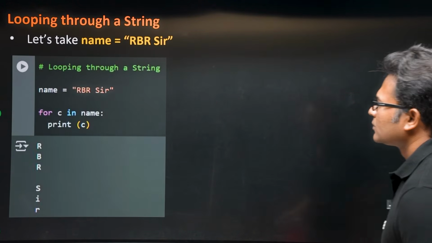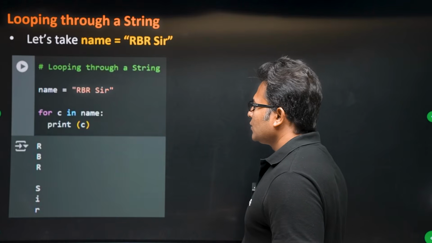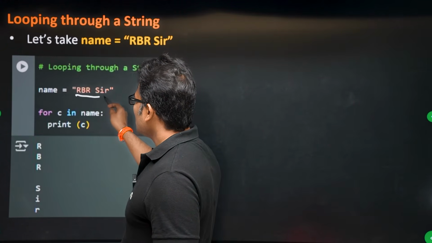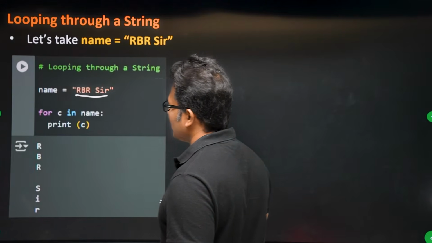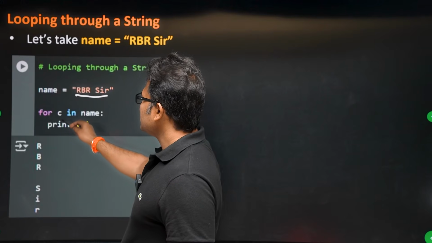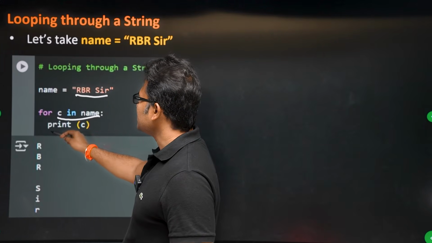Okay. Now we can also iterate over a string. For example, if there is a string called RBR space sir, then what happens is, if you iterate over this string by writing for c in name, print c.